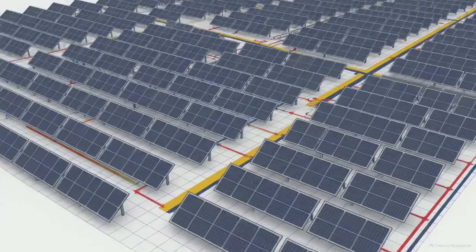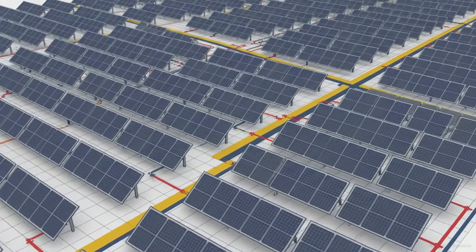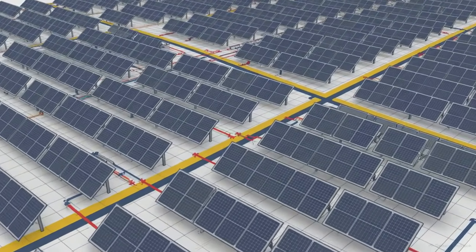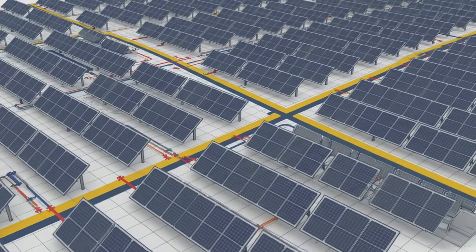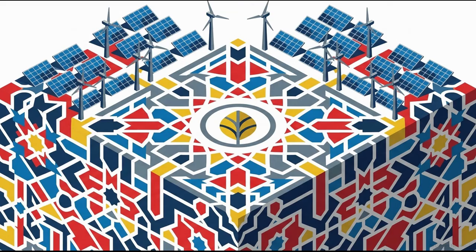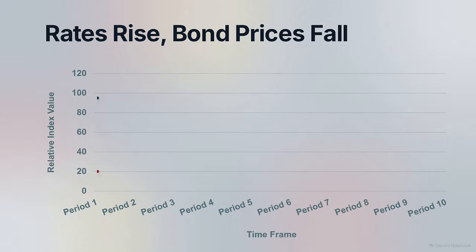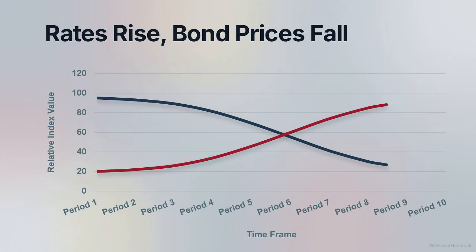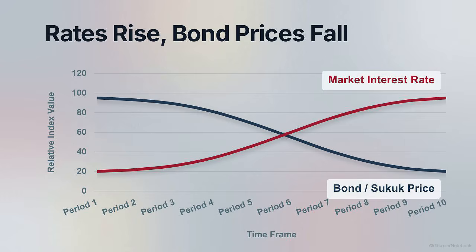The toolkit is expanding to include ethical mandates, like green bonds and sukuk. These fund sustainable projects while adhering to specific investment criteria. Issuances like Khazanah's SRI sukuk and Tenaga Nasional Berhad's green sukuk fund renewable energy infrastructure, using profit-sharing or leasing structures rather than conventional interest. Because even these non-interest instruments must remain competitive with market benchmarks, they all follow the same inverse relationship. When market interest rates rise, the price of existing bonds and sukuk falls.